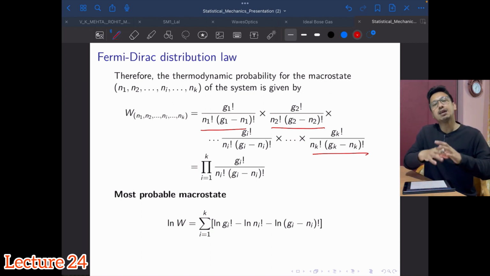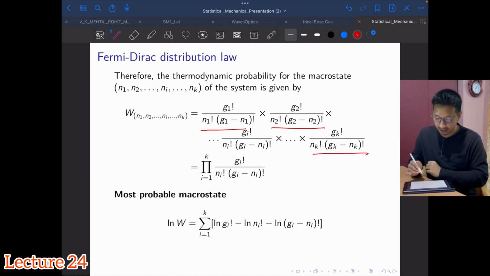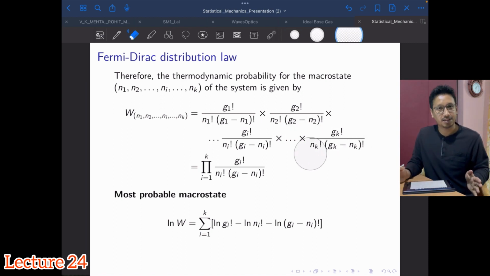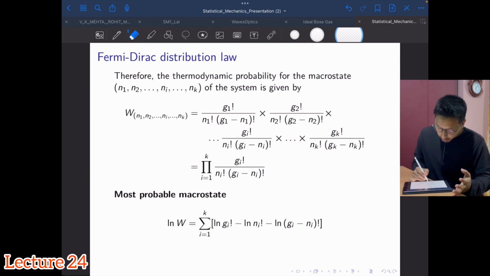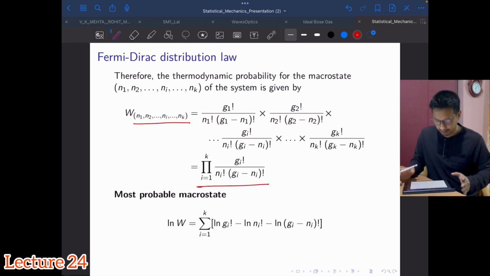So the total number of ways to distribute N1 in the first compartment or first energy level, N2 in the second, N3 in the third, Ni in the ith, and Nk in the K compartment, will simply be the product of all these things. That's how we get the number of microstates for this macrostate, and this is given by this, which you are familiar with by now.